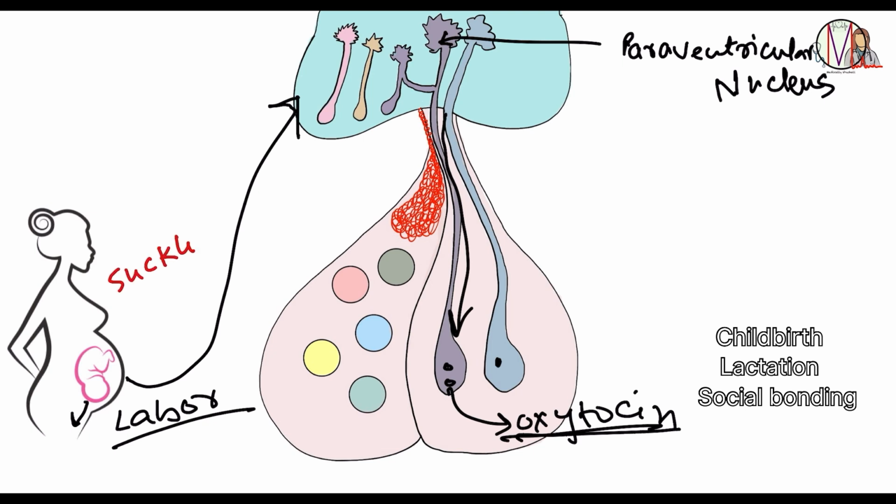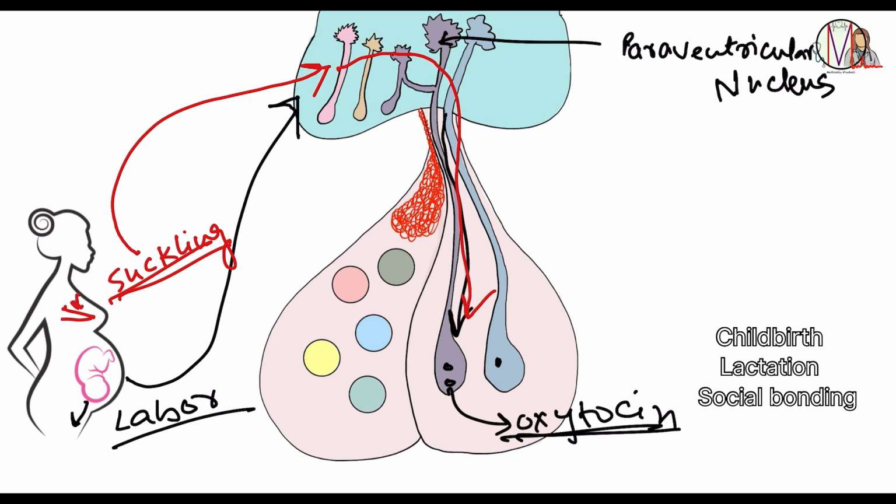Also, suckling of the baby during breastfeeding stimulates the release of oxytocin. When a baby suckles at the mother's breast, there are sensory receptors, and these sensory receptors send signals to the hypothalamus, leading to the release of oxytocin. This causes the milk ducts in the breast to contract, allowing milk to be ejected.